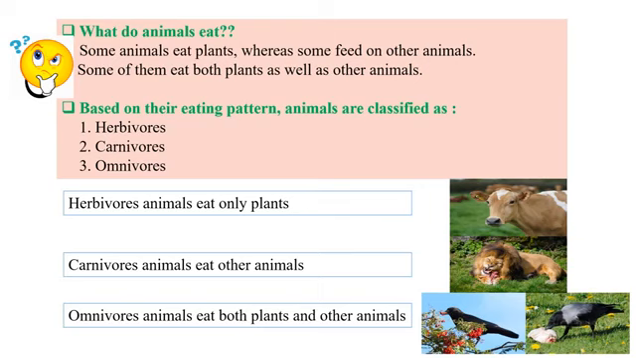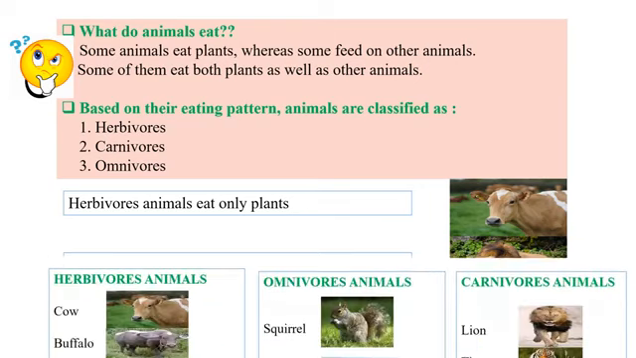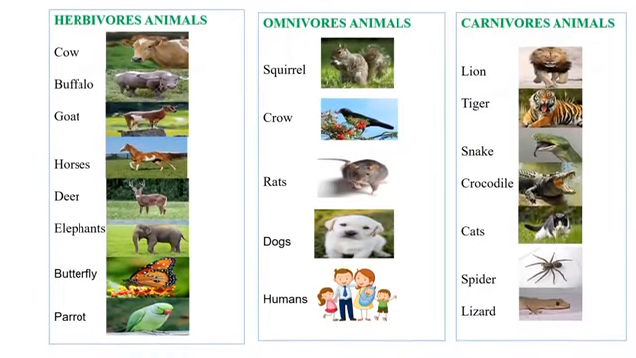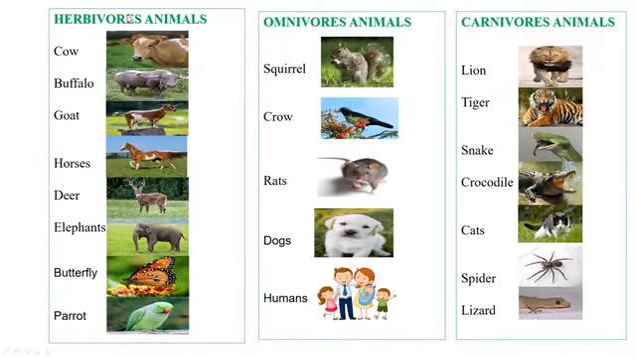Now, these are some of the examples of herbivorous, omnivorous and carnivorous animals. Herbivorous animals include cow, buffalo, goat, horses, deer, elephants, butterfly and parrot, whereas omnivorous animals include squirrel, crow, rats, dogs and humans. Carnivorous animals include lion, tiger, snake, crocodile, cats, spider and lizard.